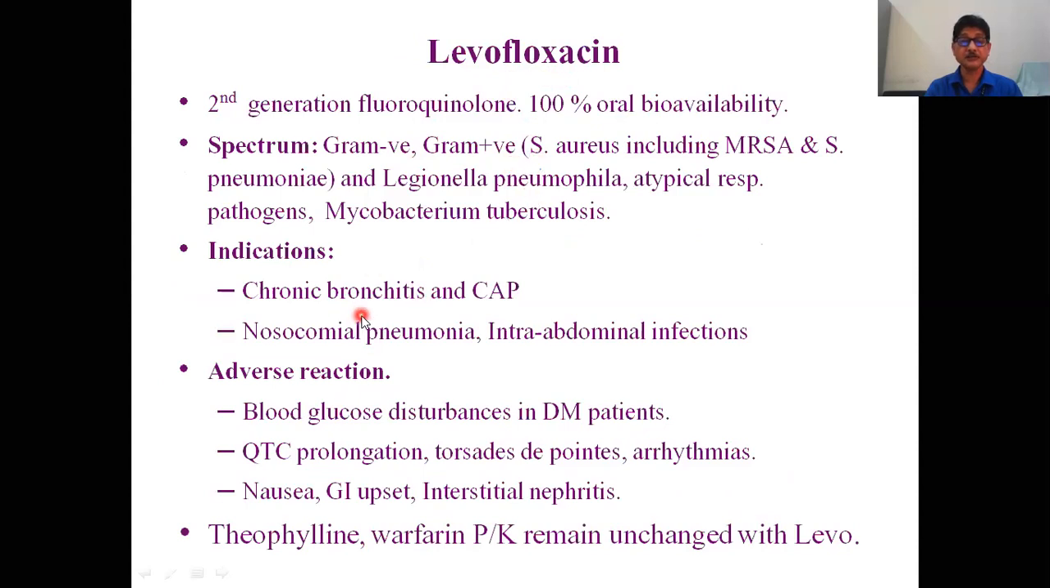They are indicated for the treatment of chronic bronchitis, community-acquired pneumonia, and nosocomial pneumonia. Adverse effects are disturbance in the blood glucose level, especially in diabetic patients. So if you prescribe fluoroquinolones in diabetes mellitus patients, it may cause hypoglycemia. There may be QT prolongation, torsades de pointes, ventricular arrhythmia, nausea, GI upset, and interstitial nephritis.